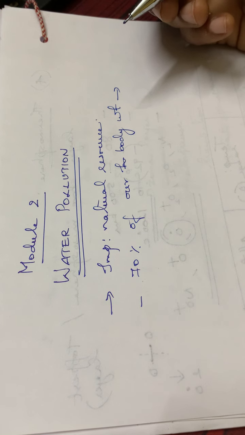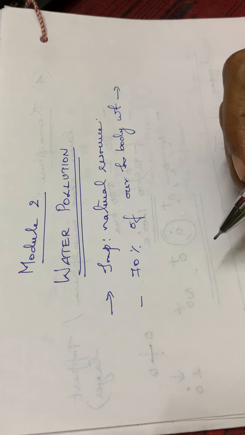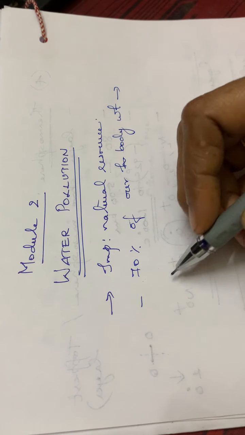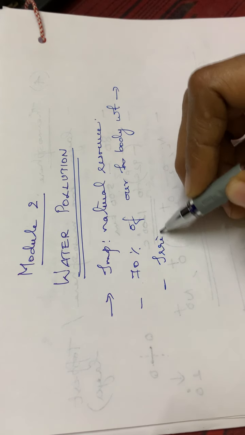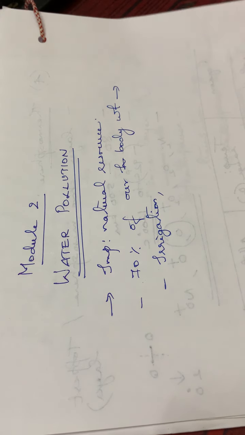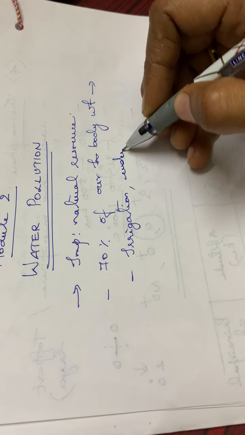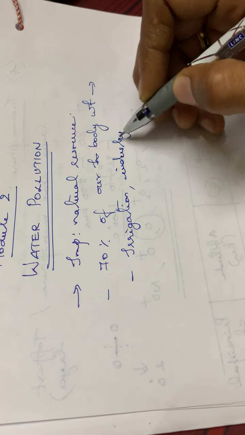Then some of the purposes or the importance of water: it is used for irrigation. These are very general points. The uses of water: used for irrigation, then for industrial purposes,